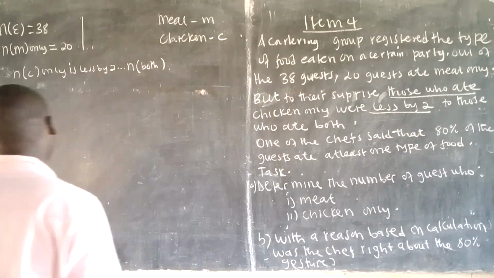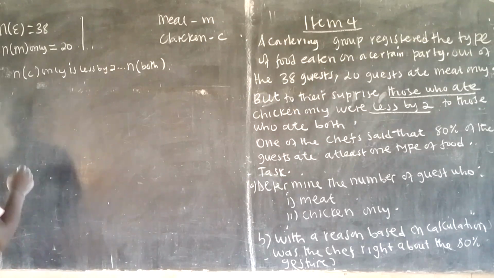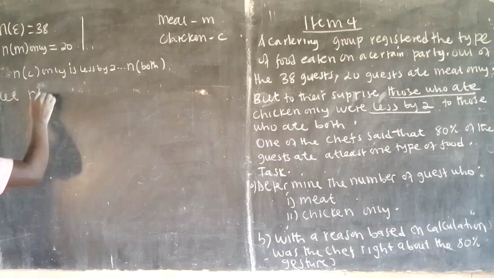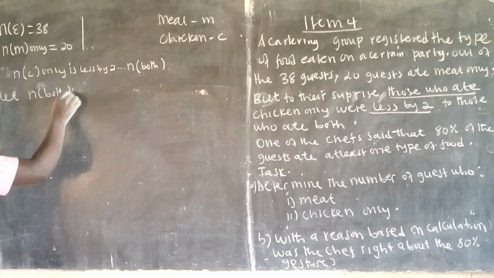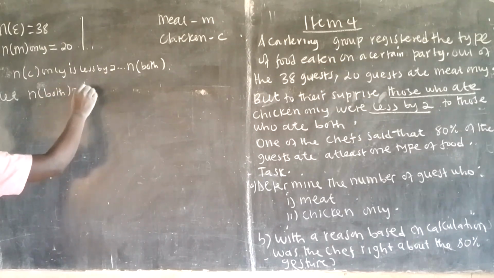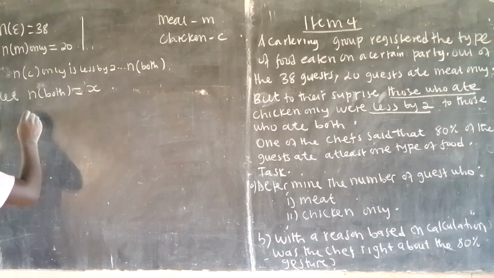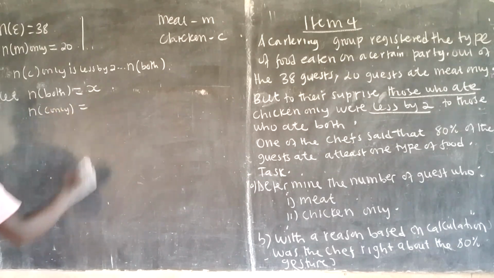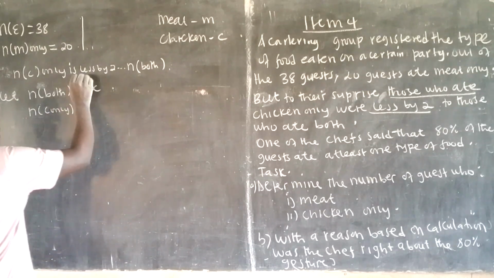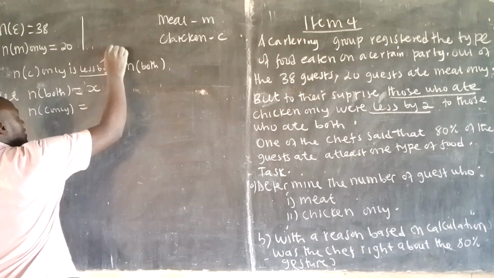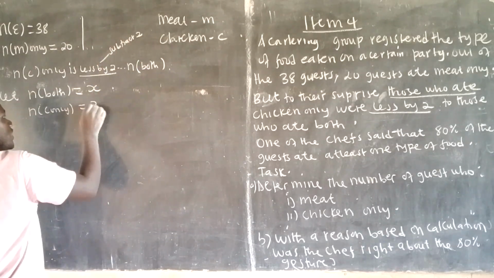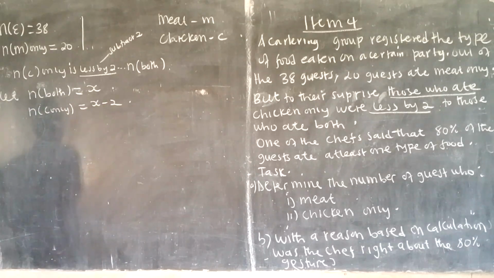So now we're going to let this last one be the unknown letter. Please, this kind of writing is allowed. Let the number in both be X, I prefer that. Then the number in C only will take over the words less by 2. Less by 2 means subtract 2. So therefore it will be X minus 2. That's what we have.